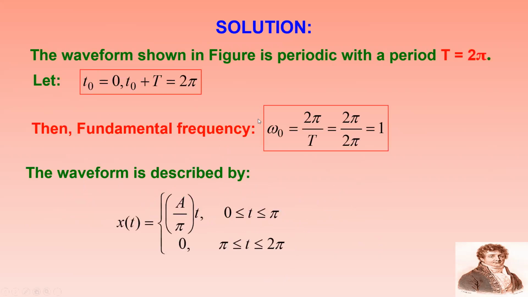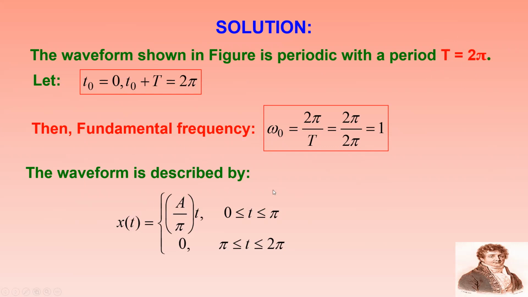So let us try to solve for a naught, an and bn. Before going to calculate a naught, an, bn, first of all you should know what is t naught and what is t naught plus capital T. So t naught equal to 0, t naught plus capital T equal to 2 pi, and the fundamental frequency omega naught equal to 2 pi by capital T equals 2 pi by 2 pi equal to 1, because capital T equal to 2 pi.